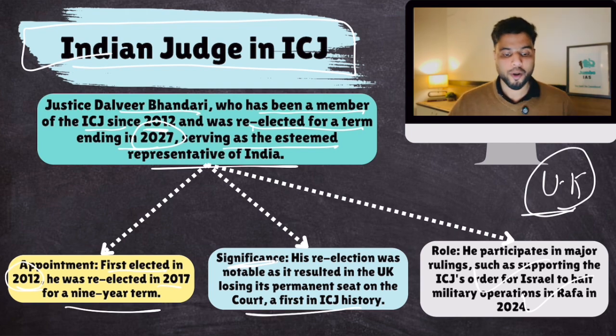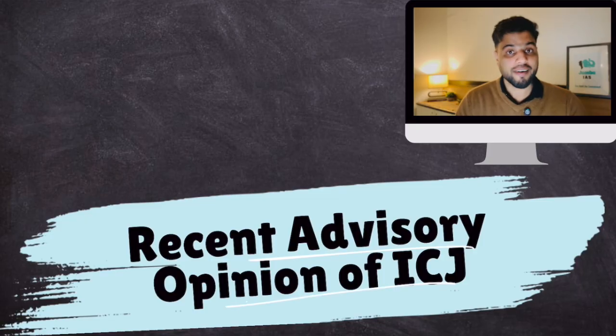But now let's talk about the current affairs portion. Because in July 2025, ICJ gave a landmark judgment. Though that landmark judgment was an advisory opinion, yet it was landmark. And that landmark judgment was very important for climate change. Because through that ruling, ICJ basically said that all states are obligated to fight against climate change. Okay, so what was that landmark judgment all about? Let's talk about this. Okay, so the recent advisory opinion of ICJ.